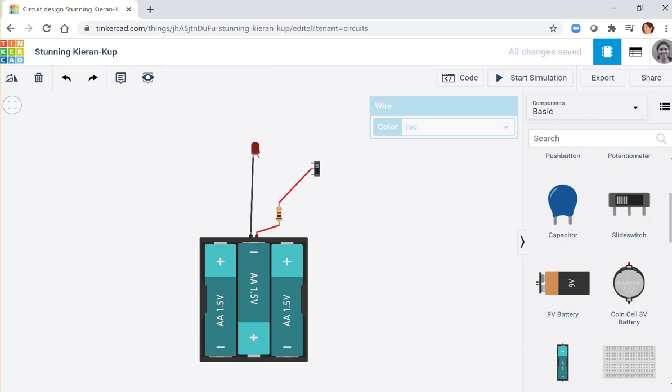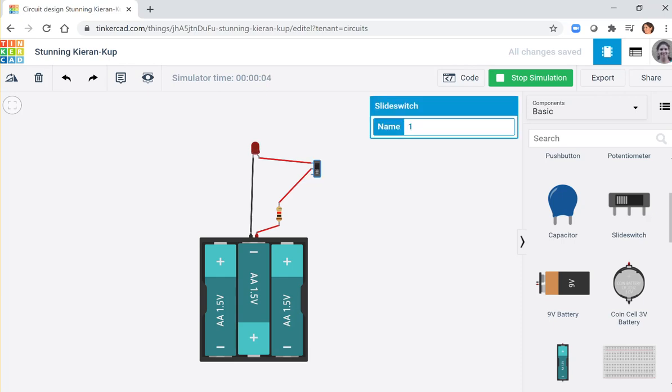Oops, red, let's put it red. And the 2 pins, terminal 1 and terminal 2, can go to 2 different LEDs, 2 different motors, etc. So let's use the one on the top. And let's put it there and start simulation. Nothing happened. Oh no, yes, the switch is on and off if I click on it. On and off. Okay.